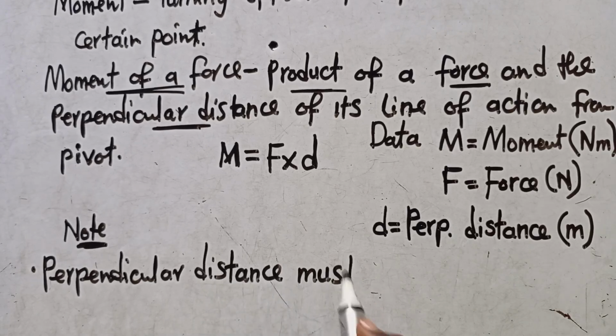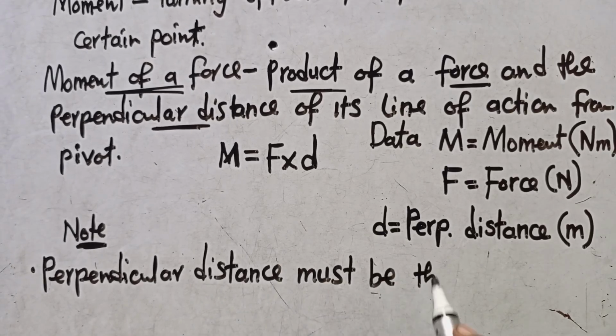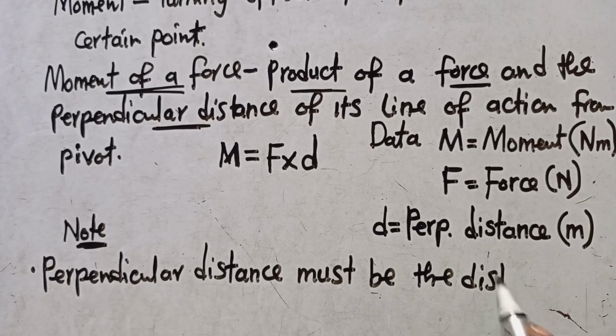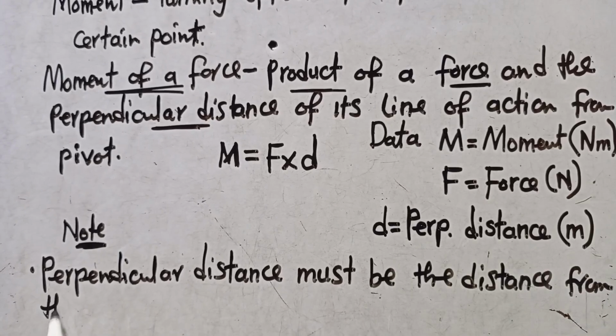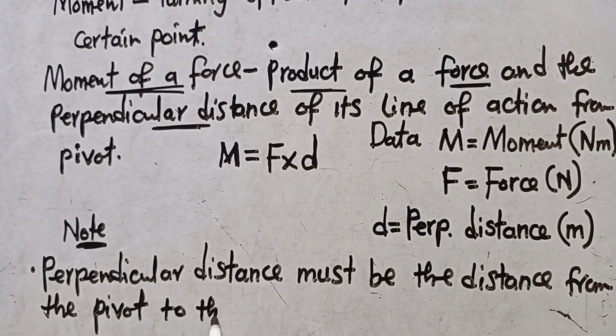The perpendicular distance must be the distance from the pivot to the force. From the pivot to the force. This is what you are supposed to know. You need to make sure that it is the distance from the pivot to the force.